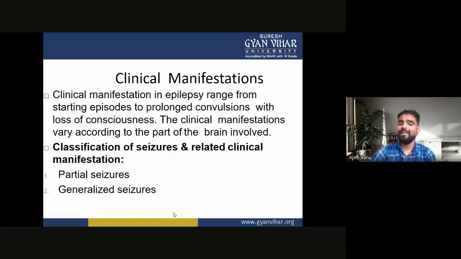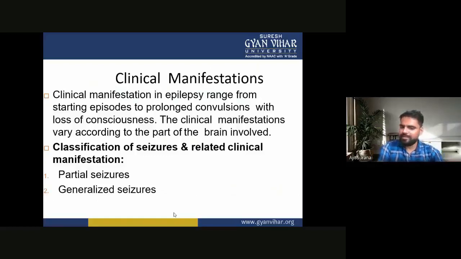Clinical manifestations in epilepsy range from staring episodes to prolonged convulsions with loss of consciousness. The clinical manifestations vary according to the part of the brain involved. Now, the classification of the seizures and the related clinical manifestations.